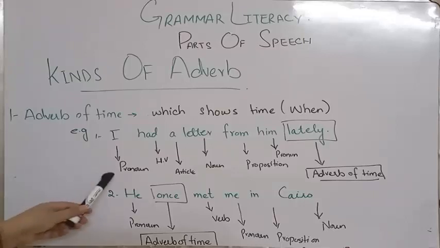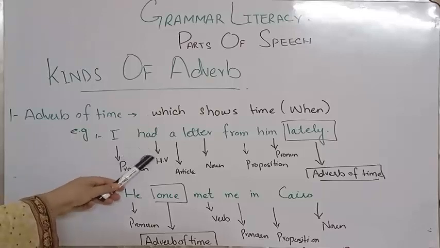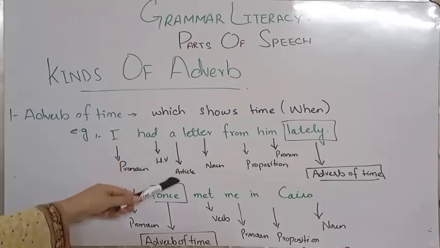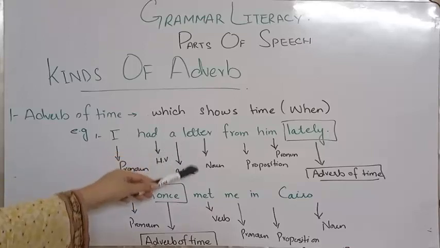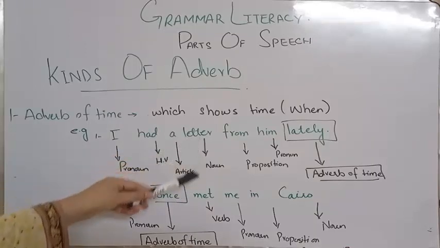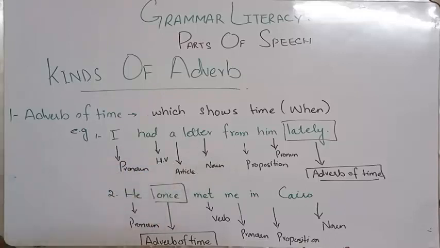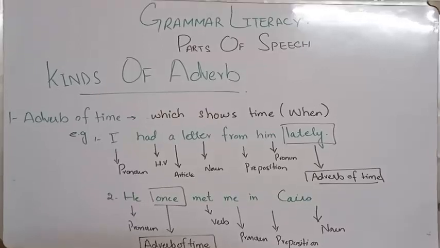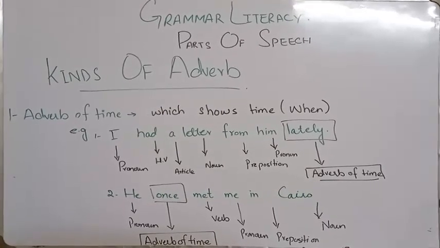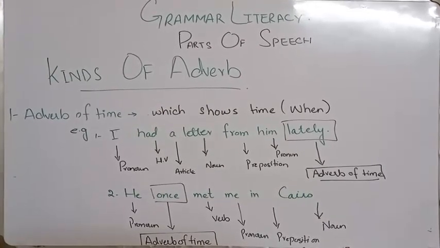So here I is a pronoun, had is the helping verb, a is an article, letter is a noun, from is a preposition, him is a pronoun, and lately is the adverb here, because it is put into the sentence and it changes the meaning of the whole sentence,